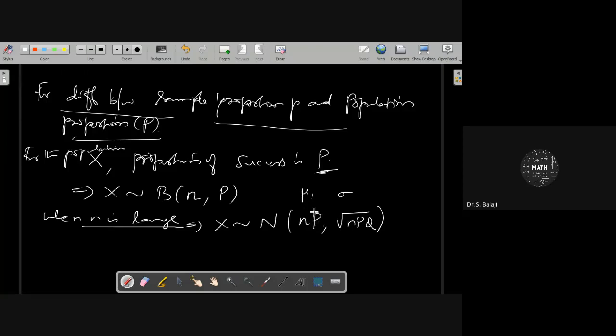Mu is the mean of the binomial distribution, that is NP, and the variance is NPQ. Therefore, the standard deviation is square root of NPQ.